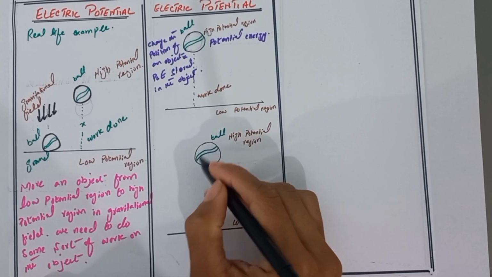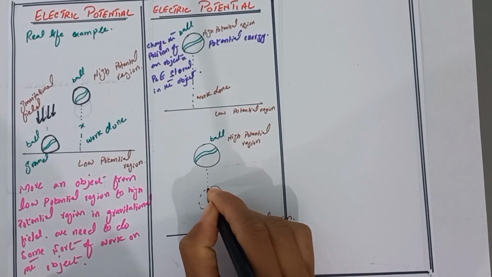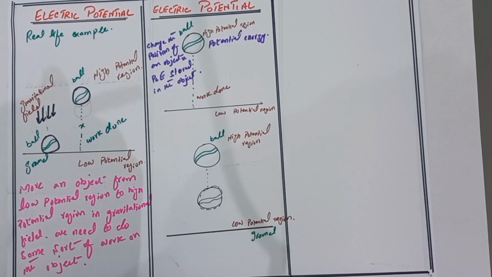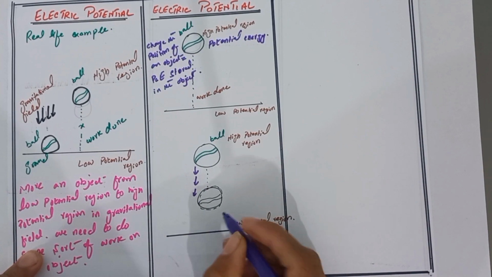Finally, when the ball moves from high potential region to low potential region, it will accelerate toward the earth. When we release the ball, it moves from high potential region to low potential region toward the ground.